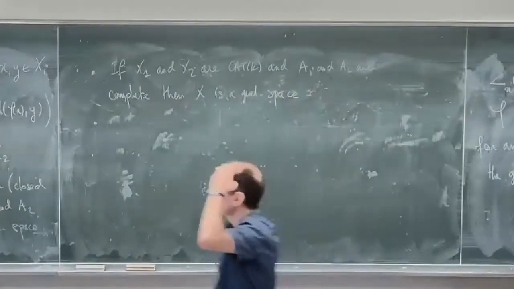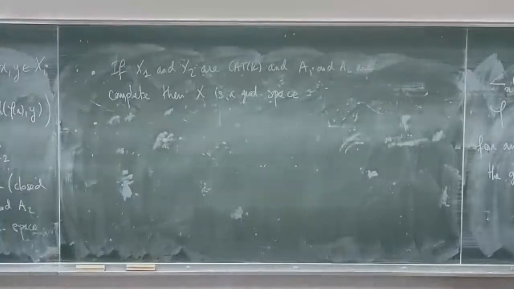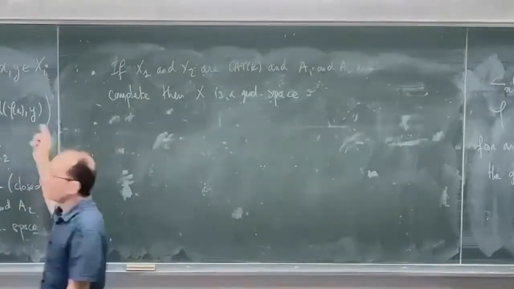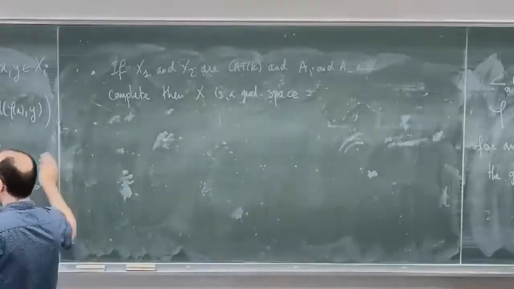And this is really more tricky, and you use a CAT(k) property to prove that the minimizing sequence is a Cauchy sequence. But I won't go into this step.